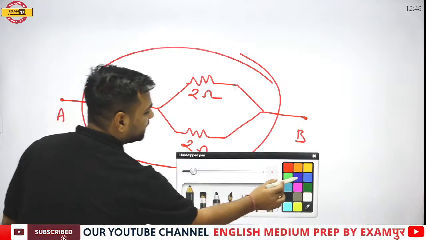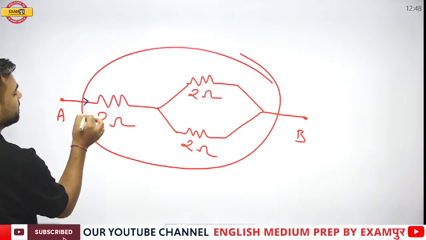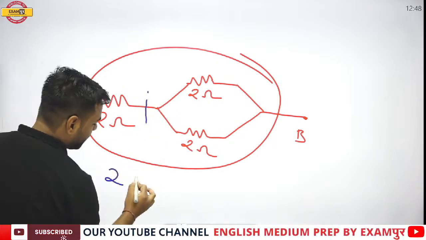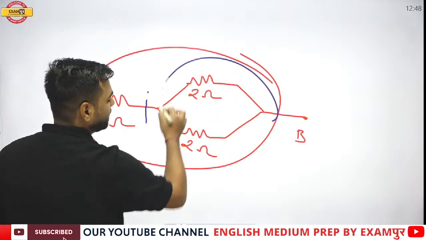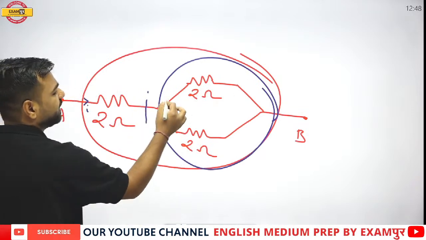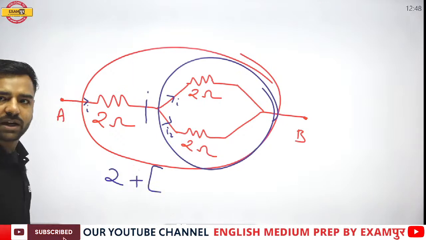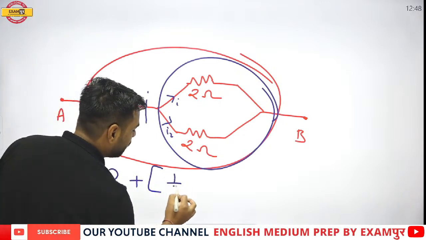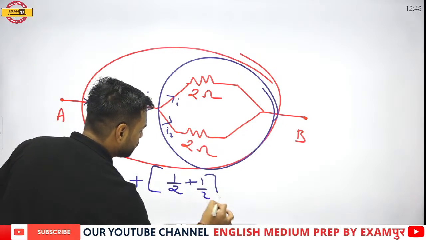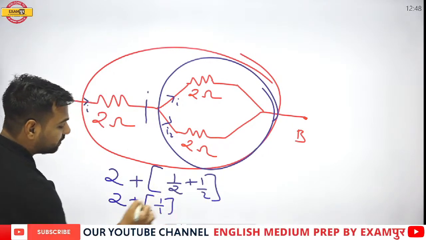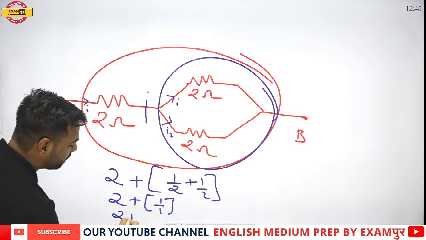So if I go with this part, I know that here the current was I. Till here, there is no such division, so I'll write 2. Now plus. Let us assume this is another part. From here, the current will divide into 2 parts, I1, I2. This means they are in the parallel part. So I'll give the bracket, and here I'll write 1 by 2 plus 1 by 2 and solve this. So this would be 1 by 1. The overall resistance will get reciprocal. That is, it would be 2 plus 1, and we will be getting 3 ohm as the answer.